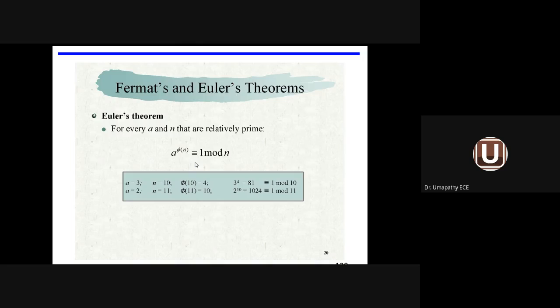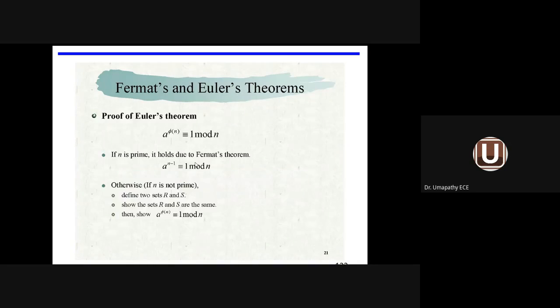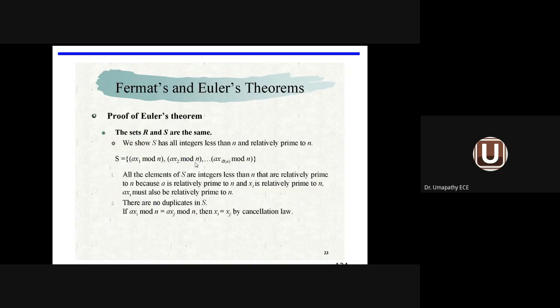Example is given there. But when you see the expression for Euler's theorem as well as Fermat's theorem, they differ only slightly. They are using the totient function as well as the modulo operator. Keep this in mind. The proof is given here: proof of Euler's theorem.